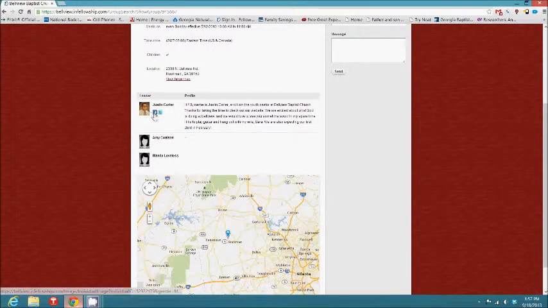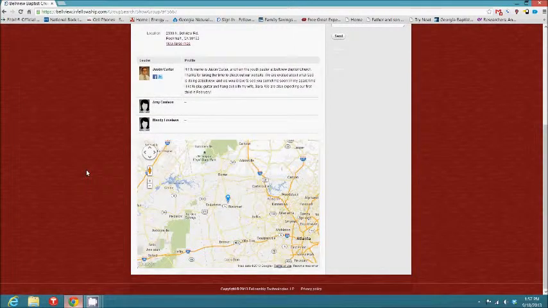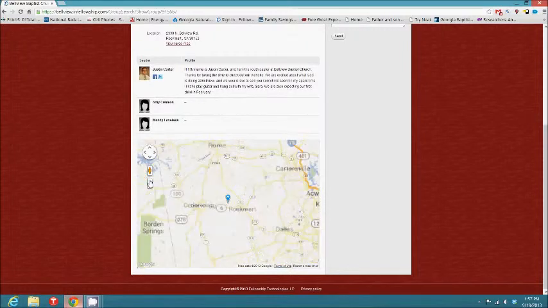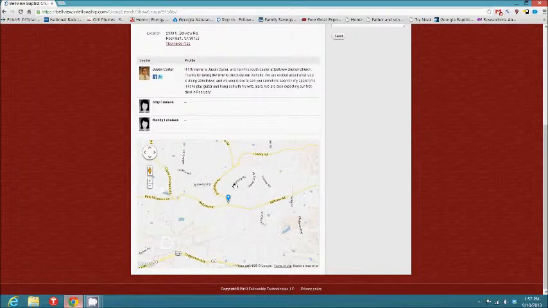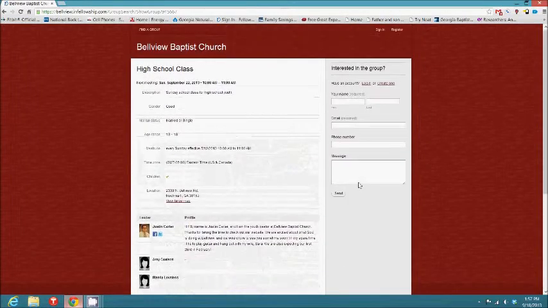My picture's here. You can connect to my Facebook or Twitter from this page, a little short profile. Mandy is on every Sunday school class because she's going to be helping us with doing attendance for all the classes online as well. And you can also see there's a little map here where you can zoom in, see exactly where the church is, get directions from it and that sort of thing.